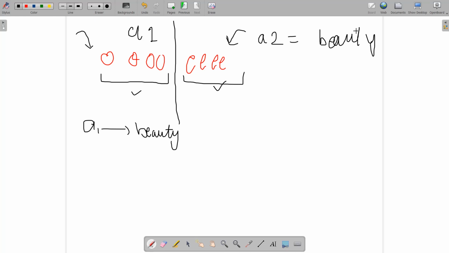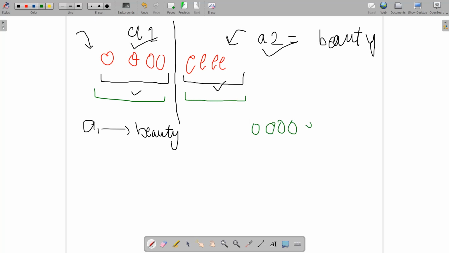Let me explain this in simpler words. If A1 is a beautiful array and A2 is a beautiful array, and A1 is an array such that every element is an odd element, and A2 is a beautiful array such that every element is an even element, then if I merge this sequence of odd elements with the sequence of even elements, I will get this array.